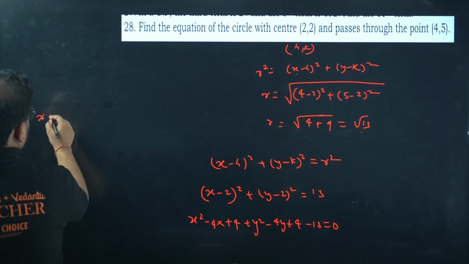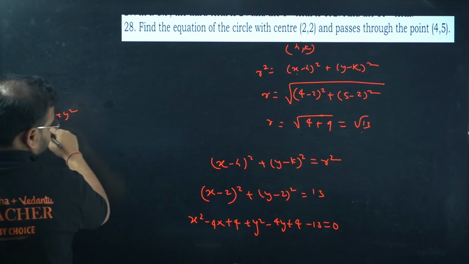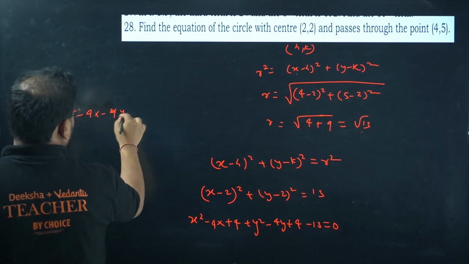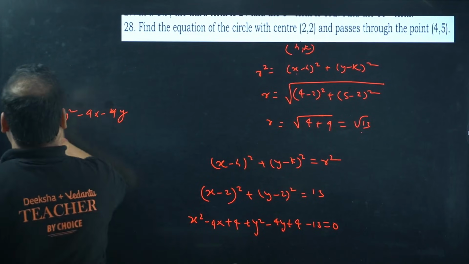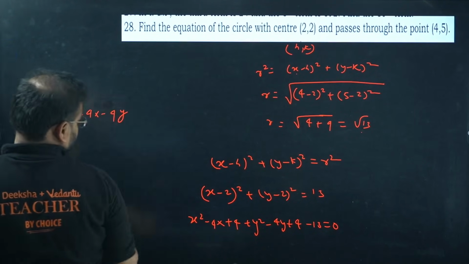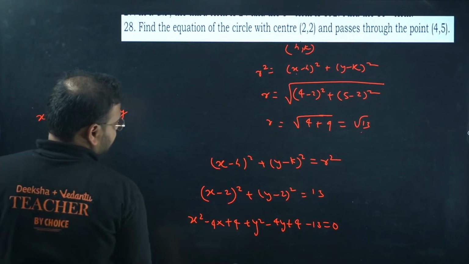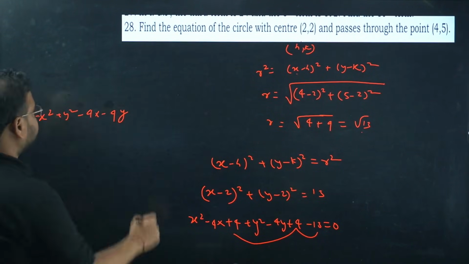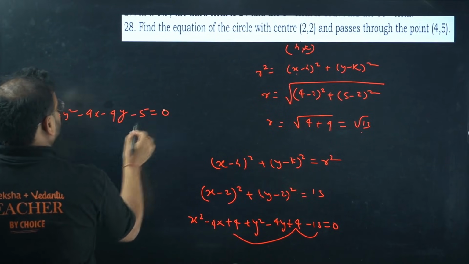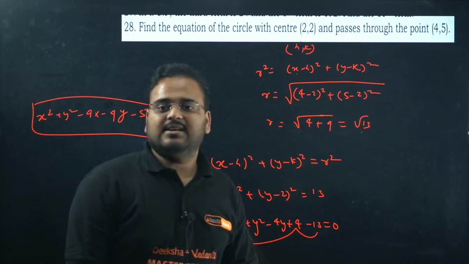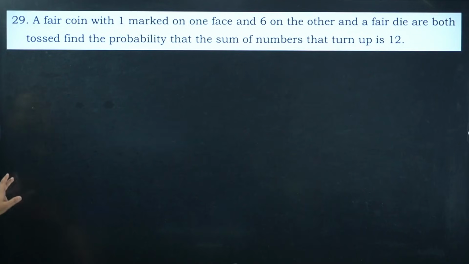Simplify, x square plus y square minus 4x minus 4y, and we have 8, no? 8 minus 13, how much is that? Minus 5. This is your general form. This is in the form of radius and center.